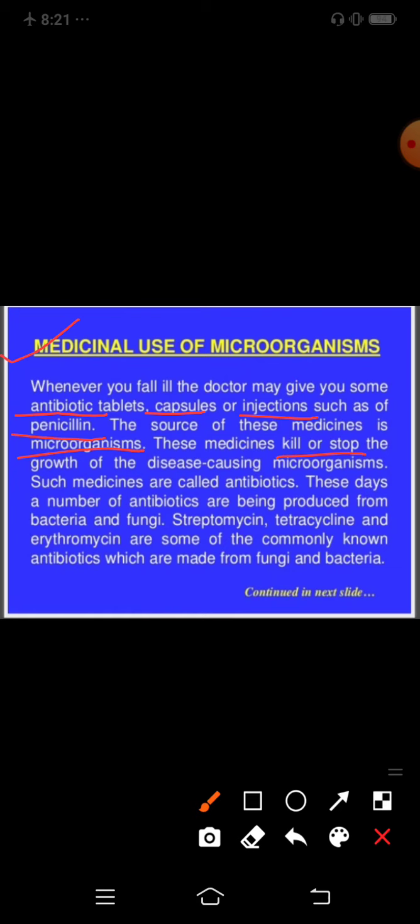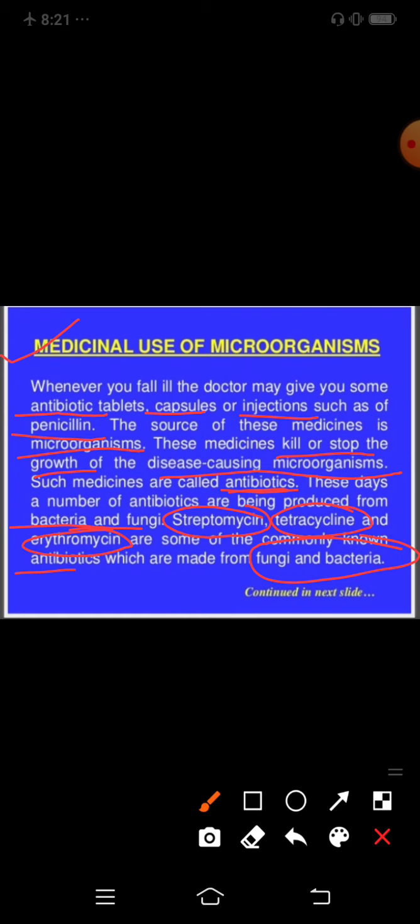These medicines kill or stop the growth of disease-causing microorganisms. So this is the definition of antibiotics: the medicine which stops or kills the growth of microorganisms is called an antibiotic. These days, a number of antibiotics are being produced from bacteria and fungi, like streptomycin, tetracycline, erythromycin. These are examples of antibiotics, some of the commonly known antibiotics made from fungi and bacteria. So this is the medicinal use of microorganisms.